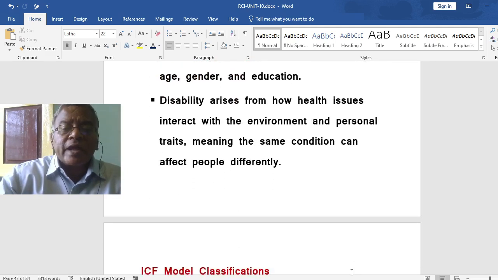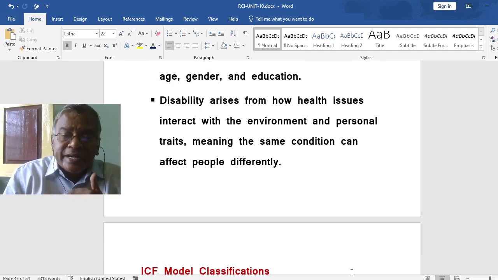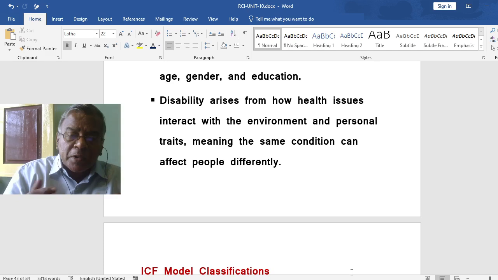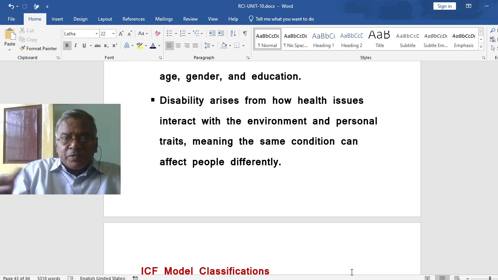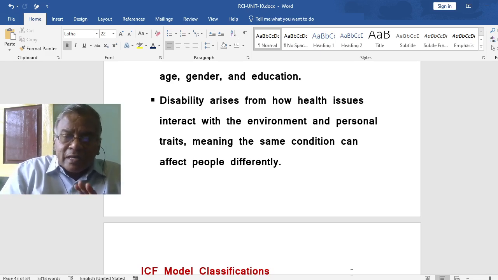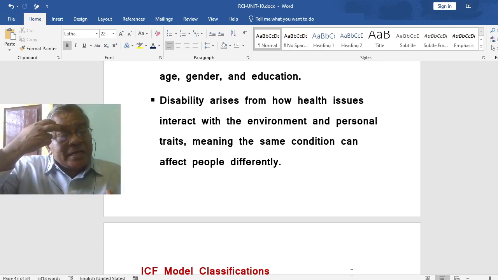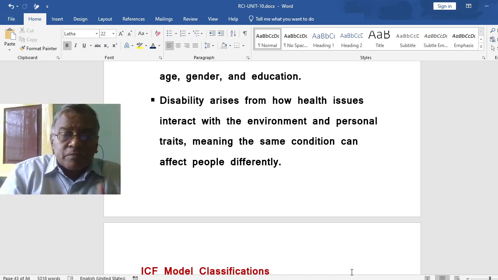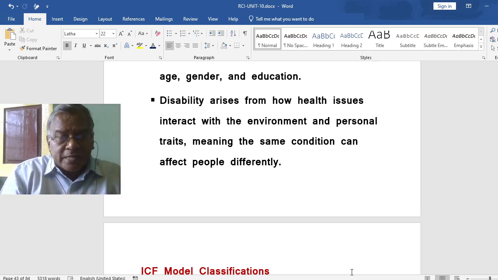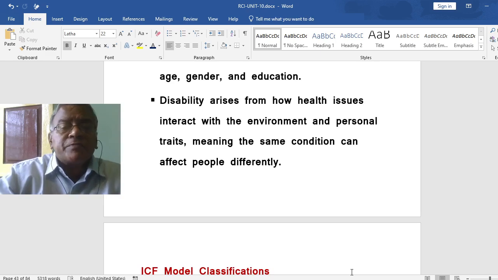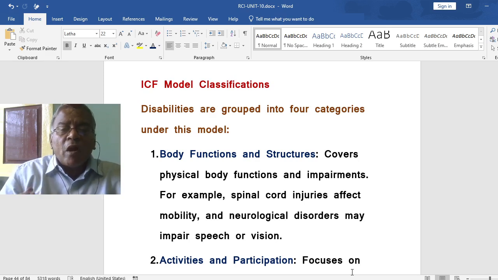Disability arises from how health issues interact with the environment and personal traits, meaning the same condition can affect people differently. So people are different, even though they have disabilities, their responses are different. That is the idea this ICF model gives.